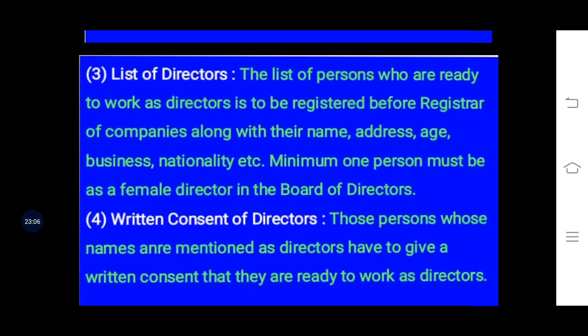So in the list of directors, the list of persons who are ready to work as directors is to be mentioned before the Registrar of Companies along with name, address, age, business, nationality of that director. And minimum one person must be a female director in the board of directors. They give a written consent that they are ready to work as directors in the company.